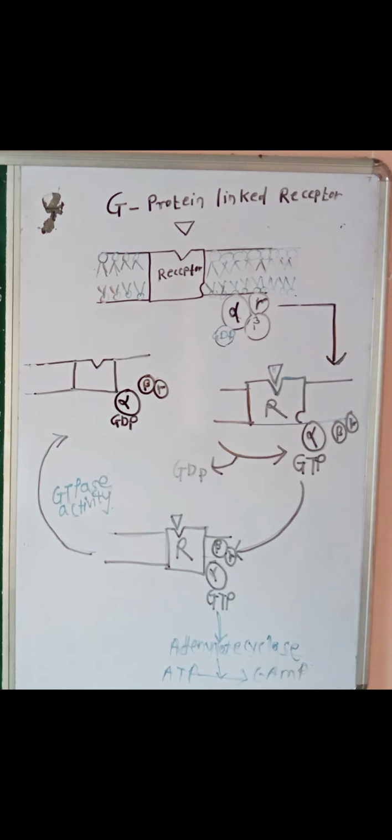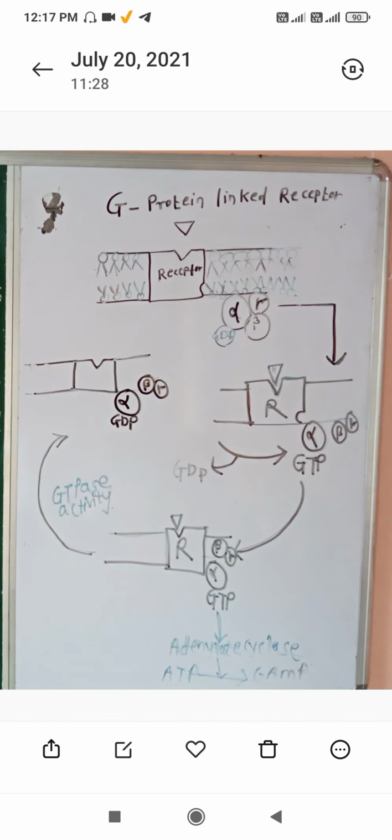So this is the mechanism of action of the G protein linked receptor, as this 7 transmembrane, largest family receptor binds with the heterotrimeric G protein subunit. This is called the G protein linked receptor, and this receptor shows its action when the ligand molecule is a neurotransmitter, a peptide hormone, or hormones like glucagon, epinephrine, etc. And such types of receptors carry out their cascade mechanism or sequential action